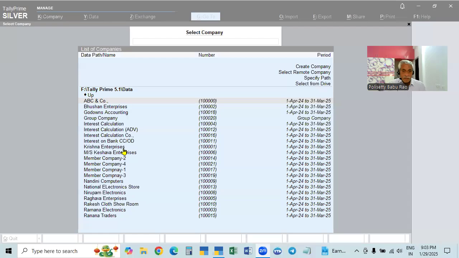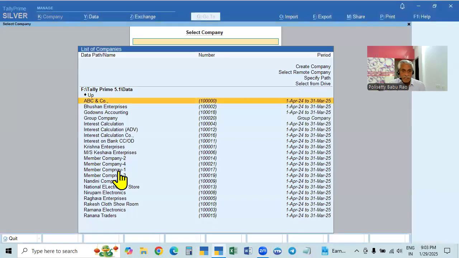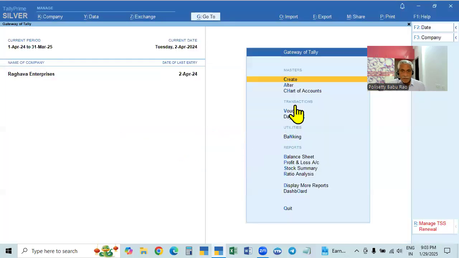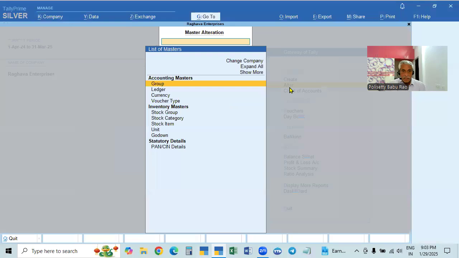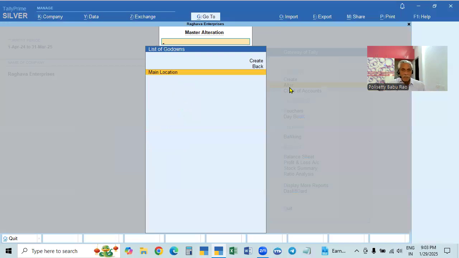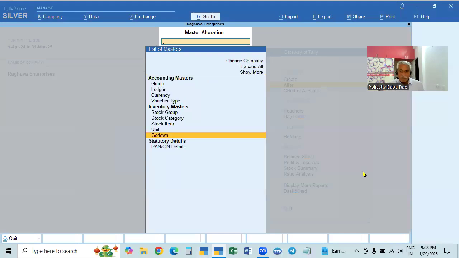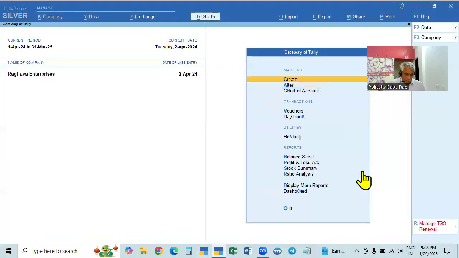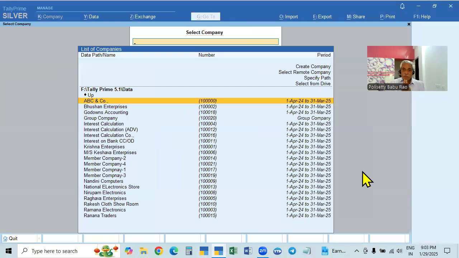See here, I will share the screen. So in this case, we create an item. If you go to the Alt button, here in the inventory masters, you will have godown. This godown will be available by default as main location. That is the main godown or main location for the purpose of storing the goods purchased and then selling the goods from there. This is definitely here.